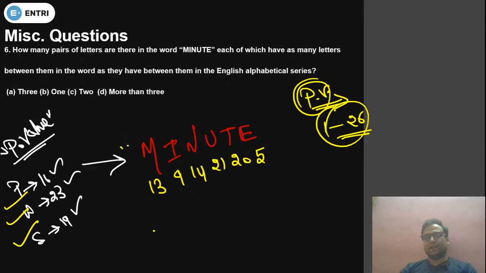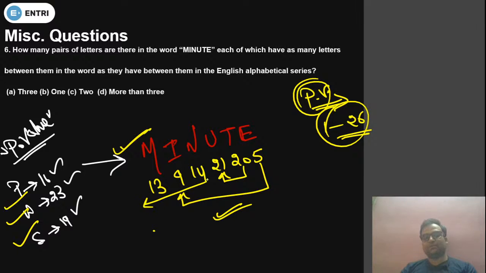Okay, this is the trick and these can be solved very quickly. Now 5 is there, after 5 I cannot see any closer bigger number to it. Okay, so I will not count from E. I know that 20 and 21 can make a pair, but I know that 5 is there, 6, 7, 8, 9, so 5 and 9 will also form another pair. Okay, so I can say I have got two values. No need to check after 14 and 13. Why? Because I cannot see any closer number greater than 14 immediately next to it, or further next to it. So this is how you can solve. Just apply the place value, you can solve each and every question very quickly.